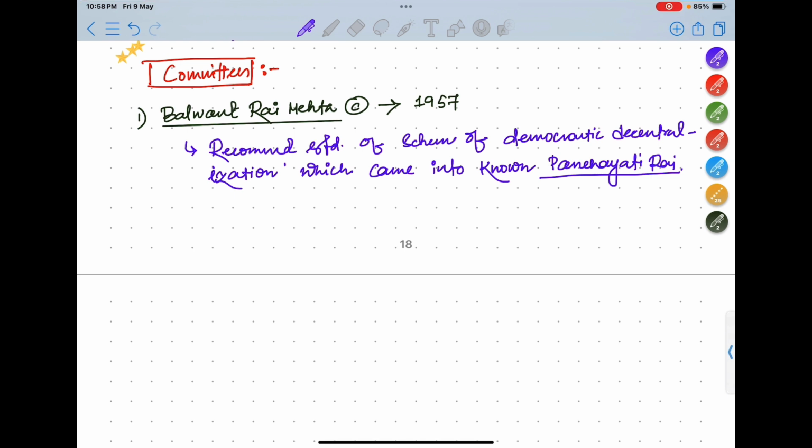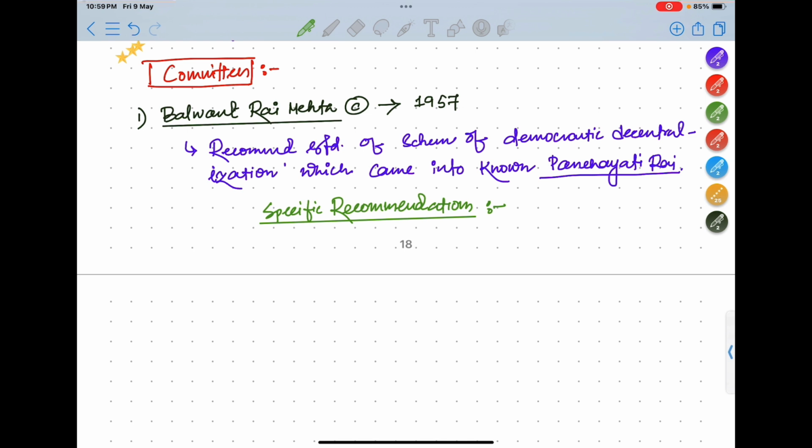So now what are the specific recommendations from this committee? See, whenever a committee is constituted, they recommend thousands of things, but those thousands of things are not important from our exam point of view.